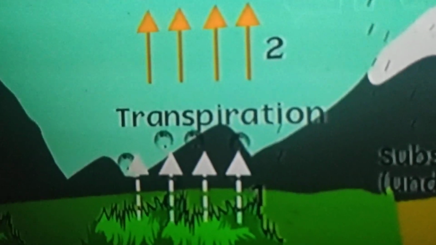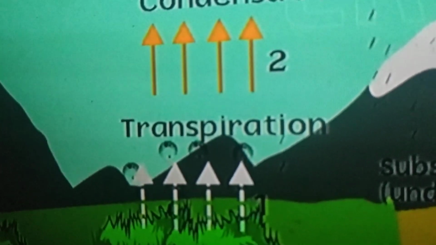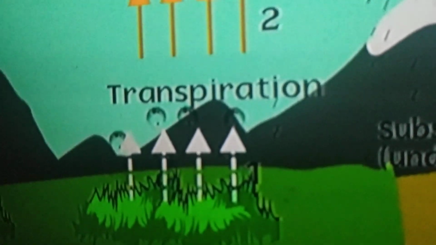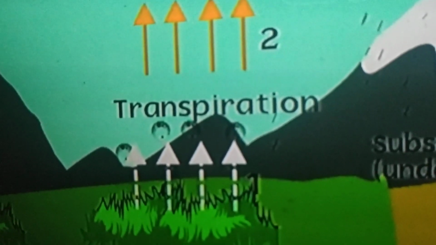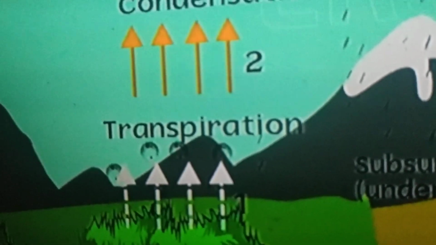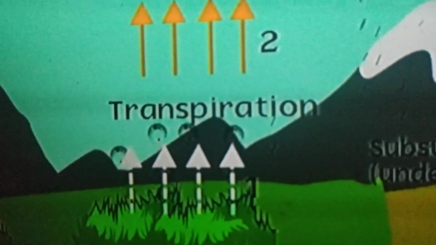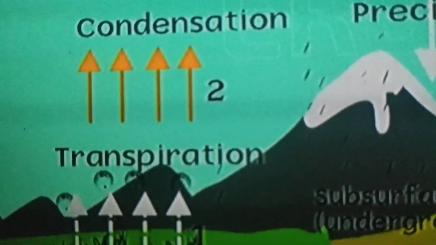So this process is called transpiration. And in the respiration process or in the photosynthesis process, whatever water is absorbed by the plants or the leaves, that excess of water it releases as dewdrops. Okay, so that dewdrops also will be condensed like clouds.